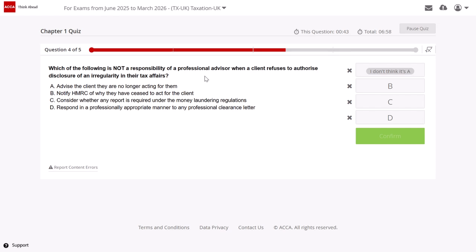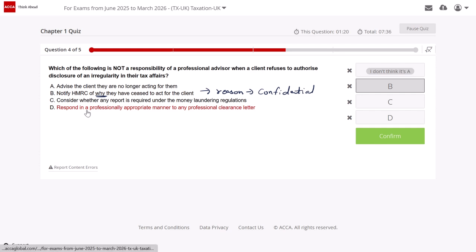B, notify HMRC of why they have ceased to act for the client. See, notifying HMRC that I have ceased to act for the client is my responsibility. But when I talk about why, I don't need to provide the reason to HMRC, since you can say it is a confidentiality issue, right? So I cannot disclose the reason. I need to state to HMRC that I won't be acting for you anymore, but I cannot say the reason why I won't be acting. So can I say B is something which is not my responsibility? So the correct answer is option B.